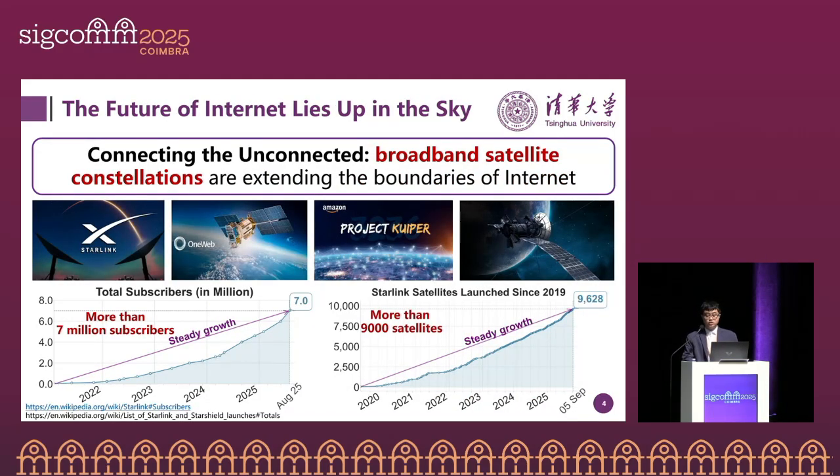The recent low Earth orbit, or LEO, satellite constellations have brought new opportunities for expanding the boundaries of the internet. Many leading companies around the world are actively accelerating the development of their own internet satellite constellations, such as Starlink and OneWeb. Take Starlink as an example. Currently, Starlink has launched over 9,000 satellites globally, with more than 7 million subscribers around the world.